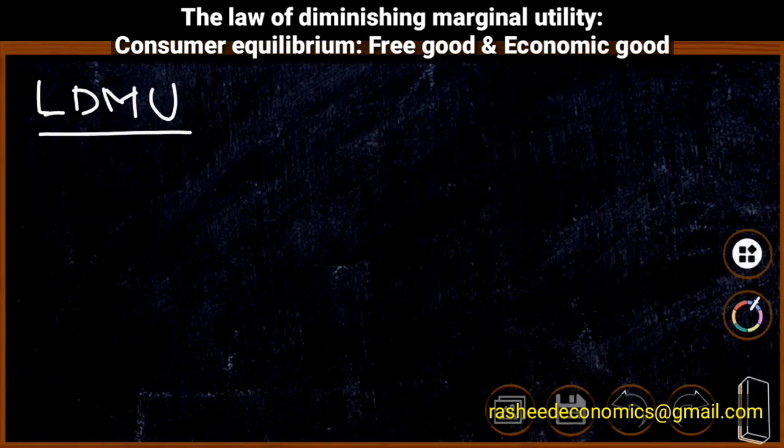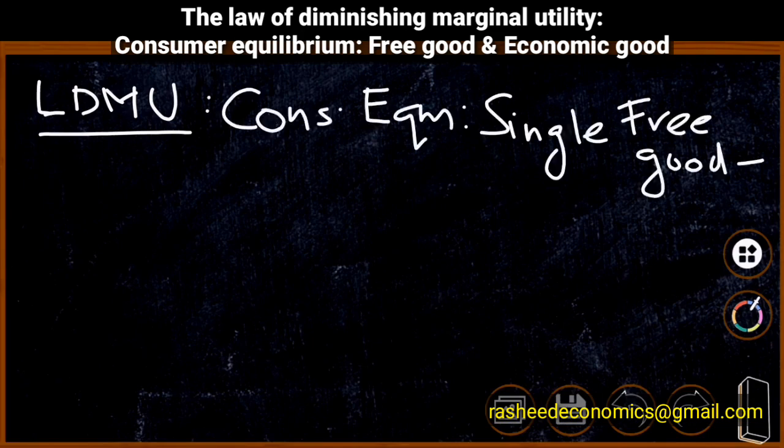Once again, the 3 concepts introduced by Alfred Marshall to explain consumer equilibrium are utility, marginal utility, and total utility, and we have already discussed their features separately. Now we are moving to the consumer equilibrium analysis of Marshall in the case of a single free good.